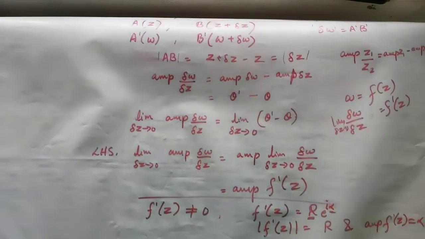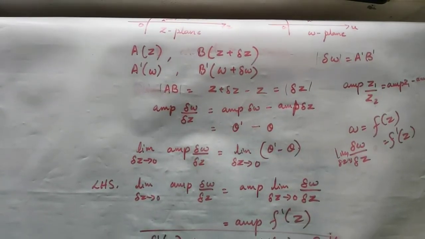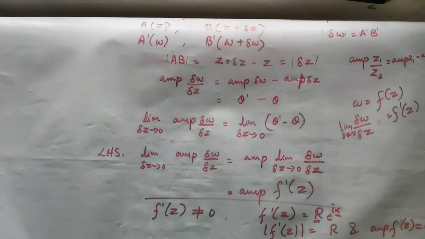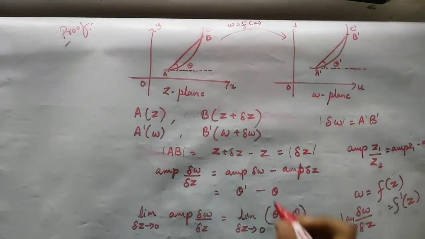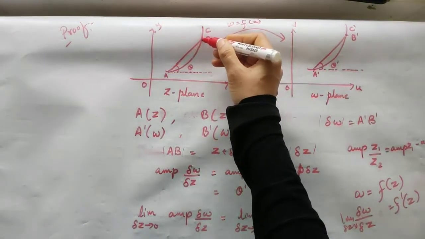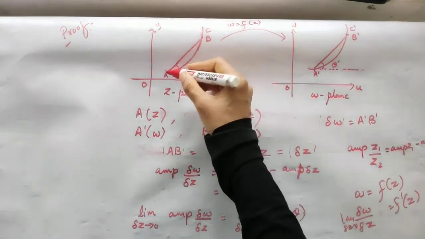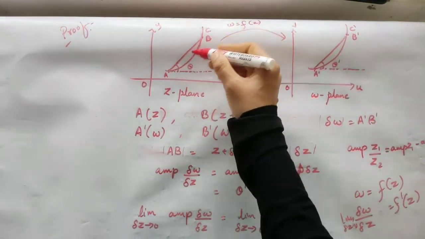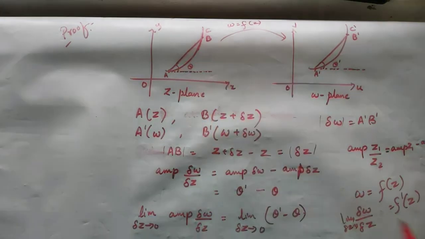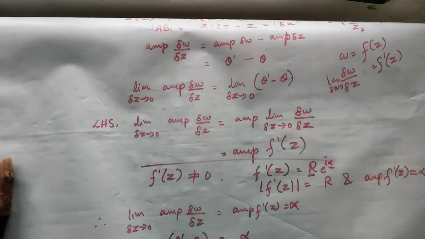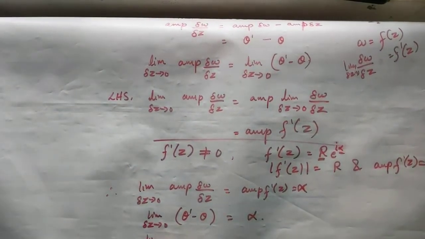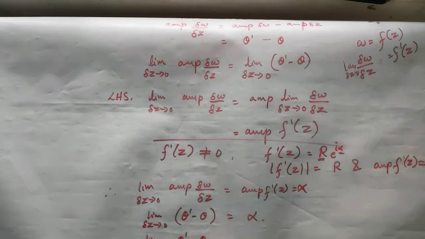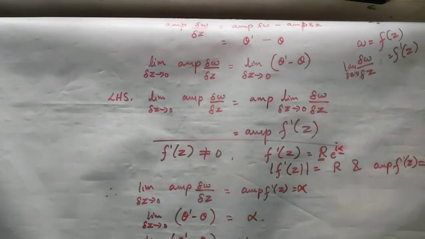Now what do you mean by the limit as delta z tending to 0? What do you mean by this? It means that if delta z is tending to 0, the distance between A and B is turning to 0, which means this chord turns to a tangent at the point A, is it not? Yes, it turns to a tangent at the point A. So the same thing I can write here: the limit as B tends to A. As delta z tends to 0, it is as good as saying B tending to A, theta dash minus theta is equal to alpha. Okay, so this is what we get.